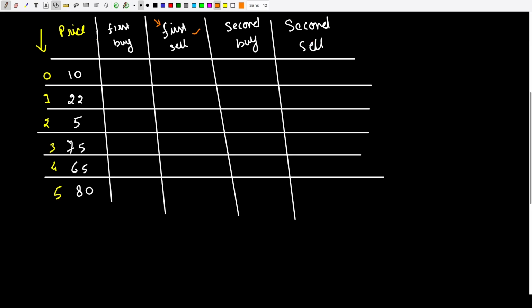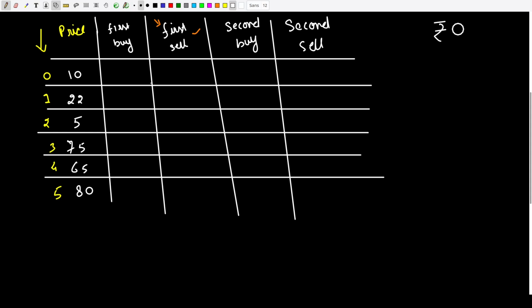So remember this table I'm making just for explanation. In our coding, we will not use any table. We will just be relying on these four variables and we will be able to solve the problem. So I have just made these four so that we could understand how these four variables are getting changed. So now let us work with the example. So let us say right now I have 0 rupees with me. Okay, so the money which I have right now is 0 rupees.